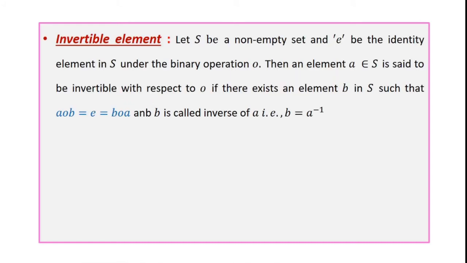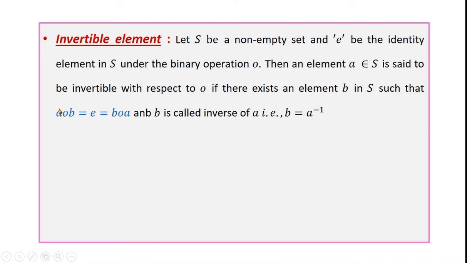Invertible element. Let S be a non-empty set and e be the identity element in S under the binary operation circle. Then an element a in S is said to be invertible with respect to circle if there exists an element b in S such that a circle b is equal to e, that is equal to b circle a, and b is called inverse of a, that is b is equal to a inverse.